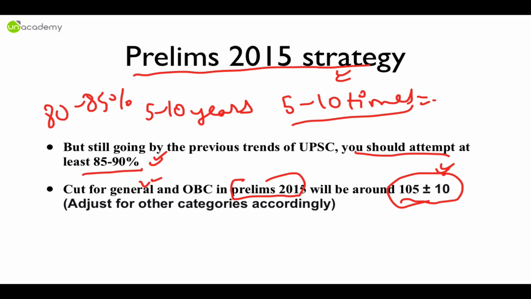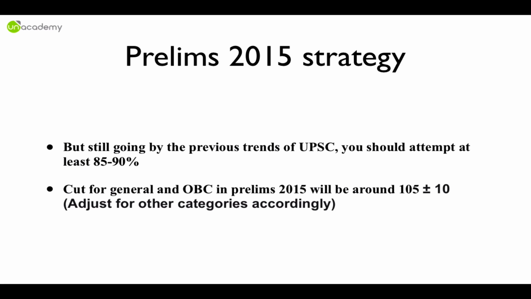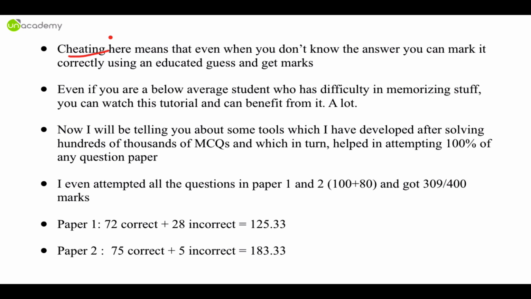It can be less or more depending upon the difficulty of the examination and the mood of the examiner, and adjust for other categories accordingly going by the past trends. Is it absolutely clear? Now moving forward, cheating in this video means that even when you don't know the answer, you can mark it correctly using an educated guess. Please remember, do not guess, use an educated guess, and you can get full marks. It does not mean calling your phone or calling your brother's phone or using Google. That is illegal. Okay, don't use those illicit means. Cheating here simply means even when you don't know the answer, you get full marks.